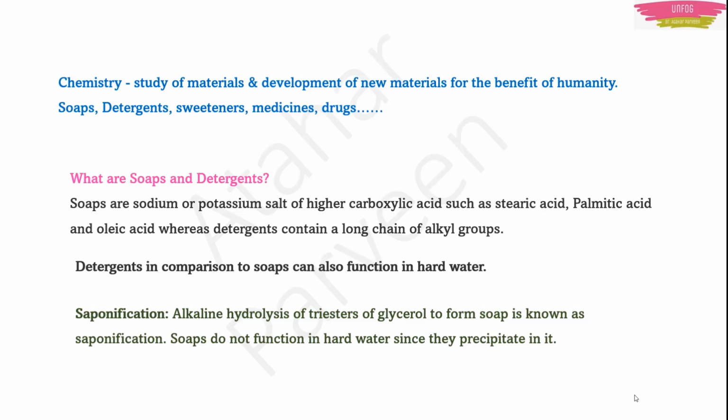So that is known as precipitation. Soaps do not function in hard water because they precipitate in hard water. Thus, that is the reason why people usually prefer detergents in place of soaps to wash clothes.